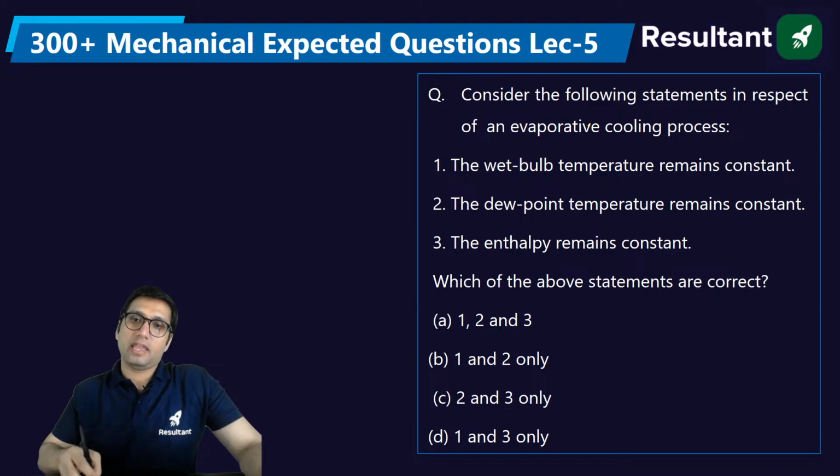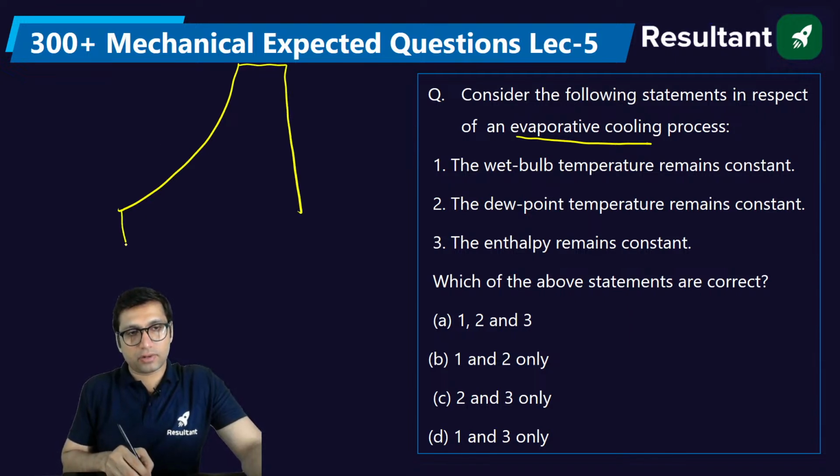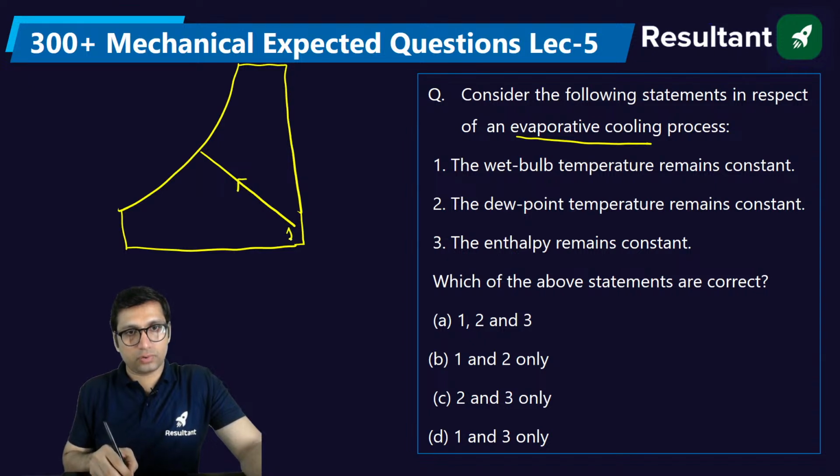Evaporative cooling process is basically in the context of psychrometry. 1 to 2, this is how the process of evaporative cooling is shown. It has many names.